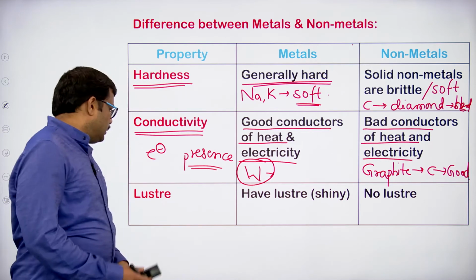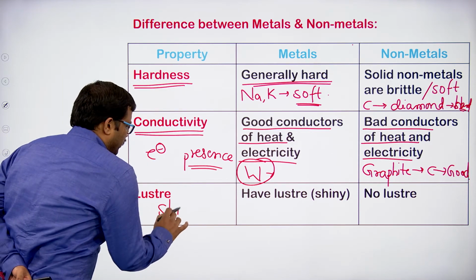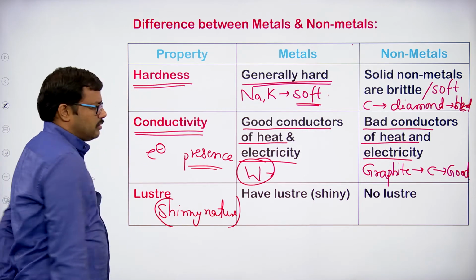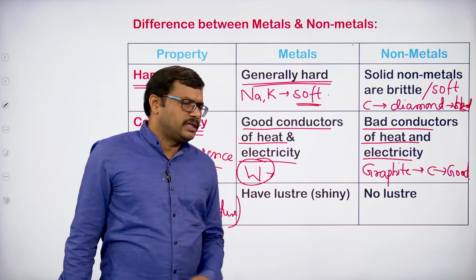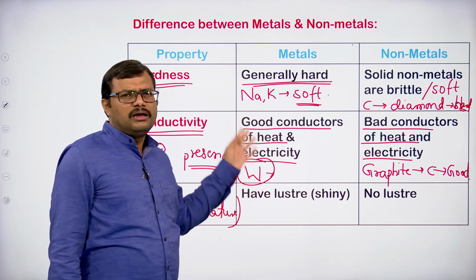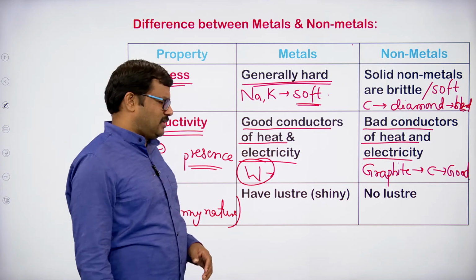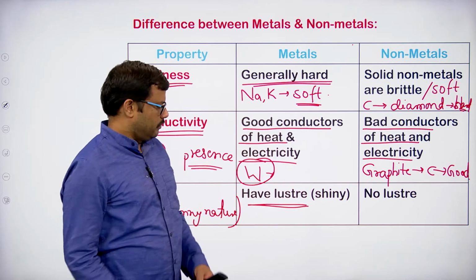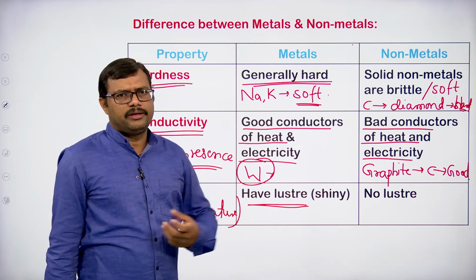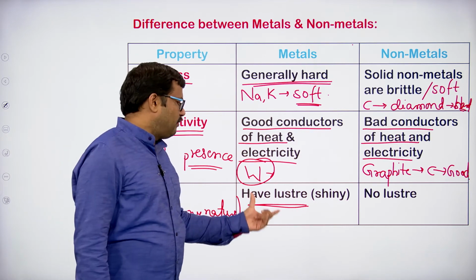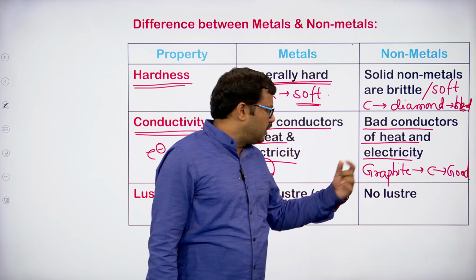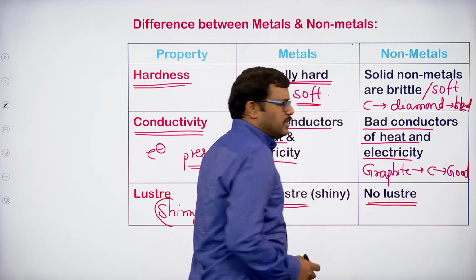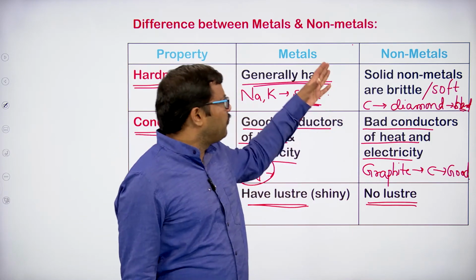Okay, shiny nature. Lustre means shiny nature. If you observe, metals will have a shiny nature. Most of the metals are shiny, but of course we have some exceptions in this case also. They will shine when light falls on them. And most of the non-metals are non-shiny, so they won't show any shiny property.